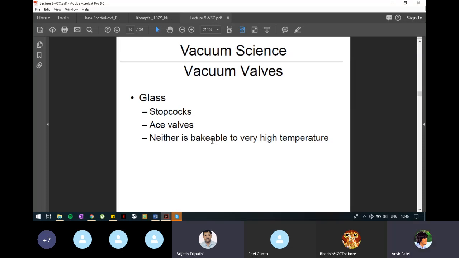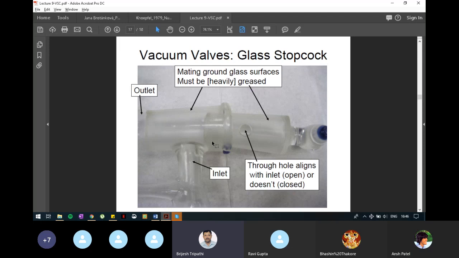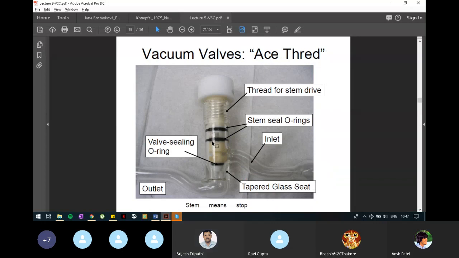Now go to the next slide, which is showing you a stopcock based valve. One is showing you a thread based valve. Go to the next one. Why are these valves designed? To allow or stop gas flow through the vacuum system. Once this valve is closed, nothing can flow through it. If it is open, gas can flow through it.